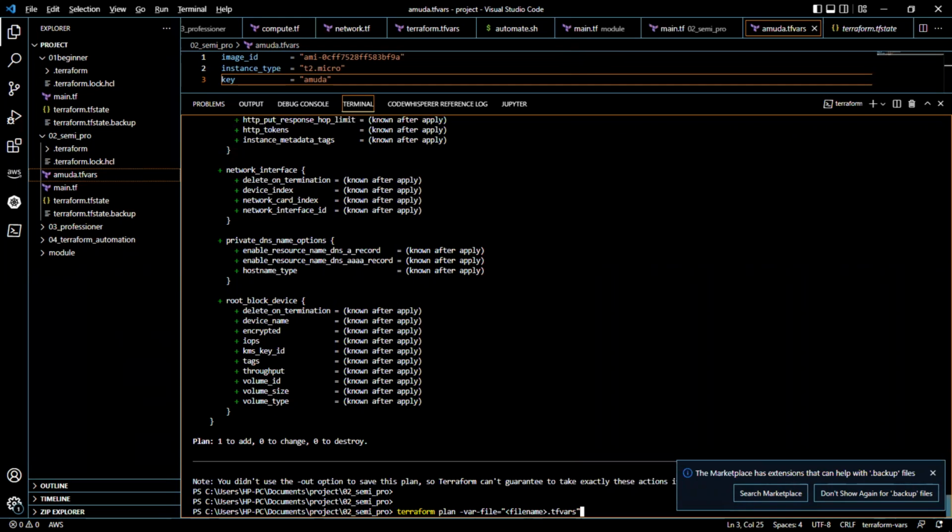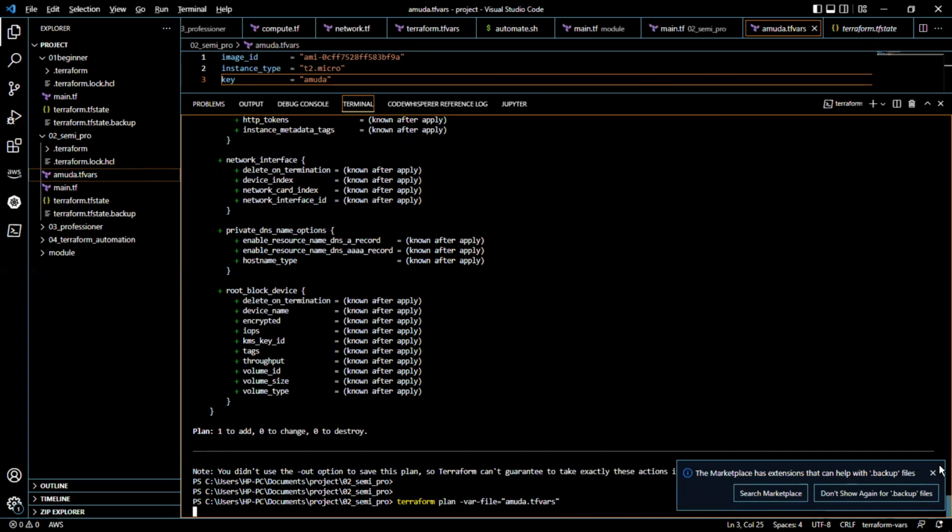So the file name is, so with what I just specified now, it is going to read that file. It's not going to ask us to input them this time around.